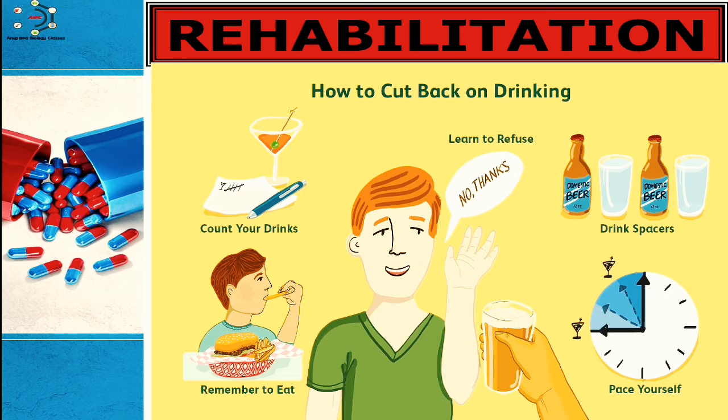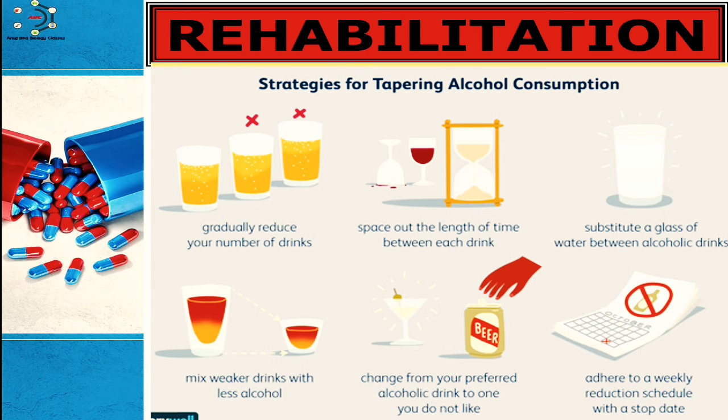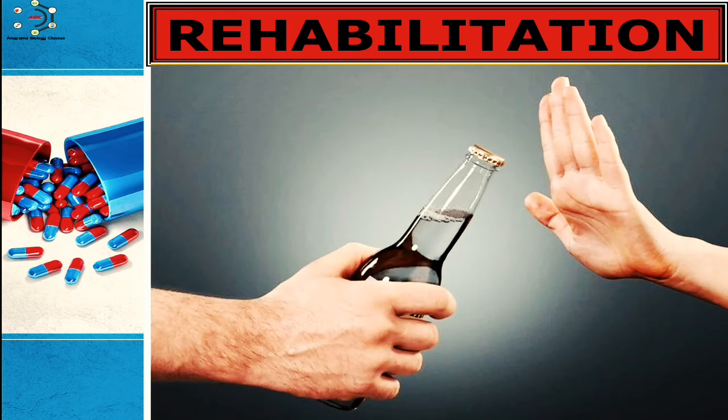Now, how to cut back on drinking. So there are some tips like count your drinks, learn to refuse, drink slowly, remember to eat, pace yourself. So these are how to cut back on drinking. Some strategies for tapering alcohol consumption are: gradually reduce your number of drinks, space out the length of time between each drink, substitute a glass of water between alcoholic drinks, mix weaker drinks with less alcohol, change from your preferred alcoholic drink to one you do not like, and adhere to a quick reduction schedule with a stop date. So these are the strategies.